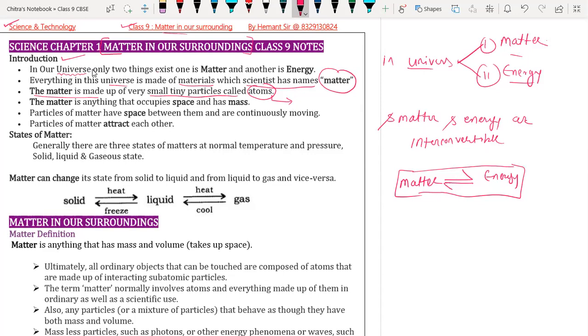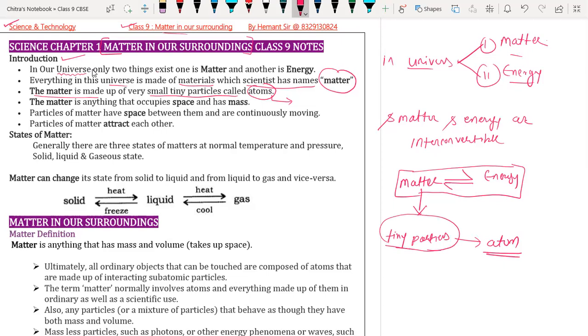All the metals are formed by tiny particles, which are very, very small and invisible to our eyes. Those tiny particles are called atoms. We have already discussed atom and Parmanu, the name given by Rishi Kanad. So every matter in our surroundings is made up of small tiny particles called atoms.